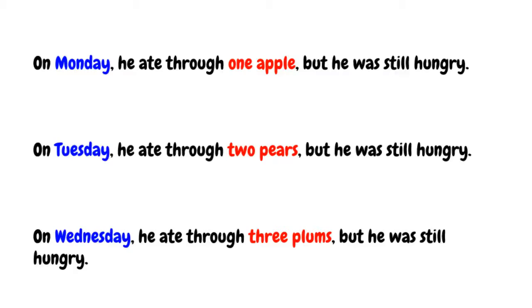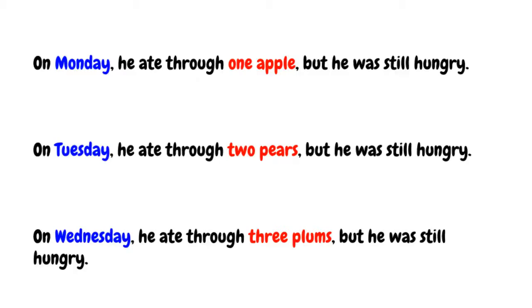Monday, Tuesday, Wednesday. What's going on there? That's the order of the days. First comes Monday, then Tuesday is the next day, then Wednesday is the next day. So the pattern is, so far for the days, each page happens on the next day. Now what about the food? Let's see, he eats 1 apple, then 2 pears, then 3 plums.